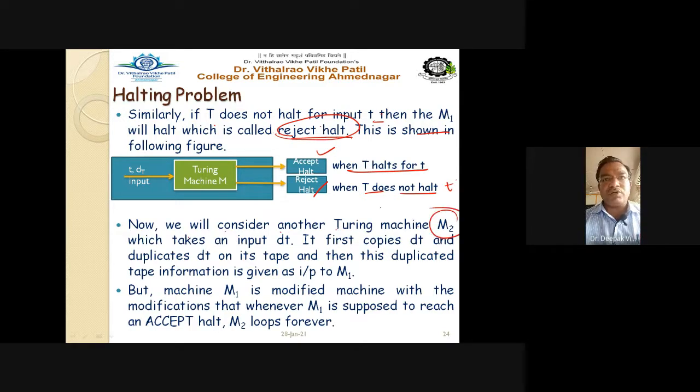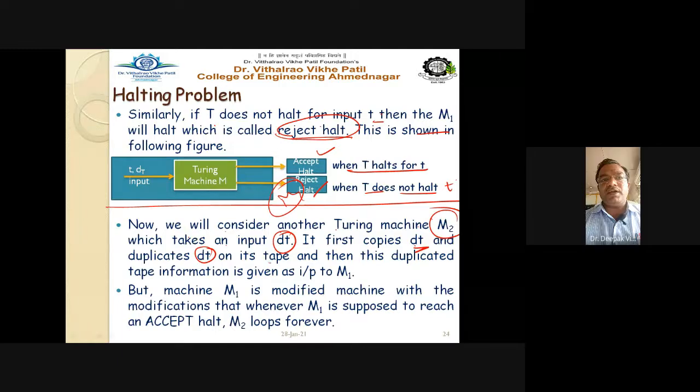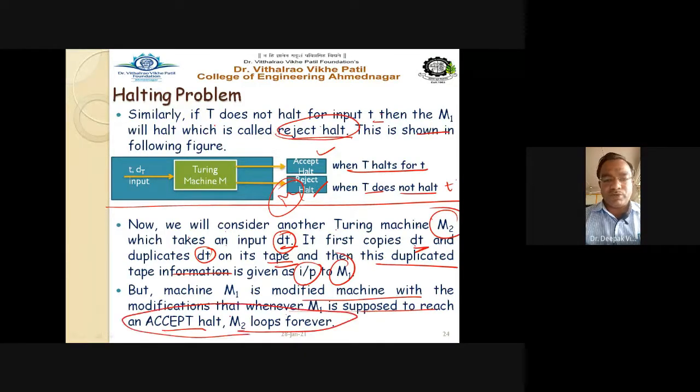Let us consider M2. Now this is all about your Turing machine M1. Consider M2, another Turing machine which takes an input dt. It first copies dt and duplicates it on its tape, and then this duplicated tape information is given as input to M1. So the input is dt, it is copied, and the duplicated information is given to M1. But machine M1 is a modified machine, with the modification that whenever M1 is supposed to reach the accept halt state, M2 loops forever. Remember this point.